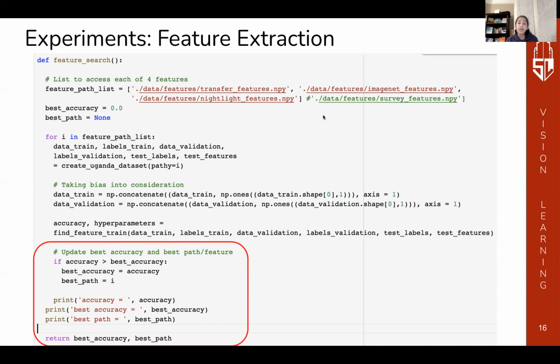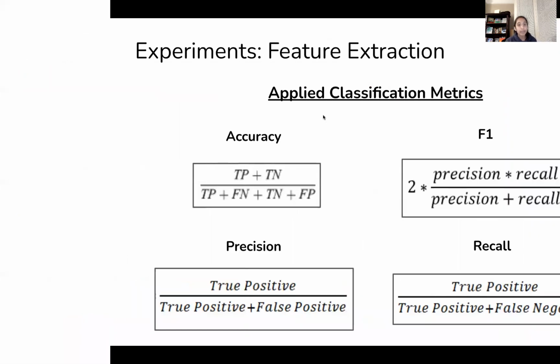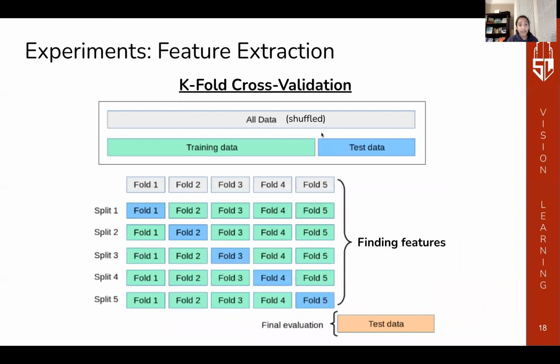But of course, we needed more than just accuracy to come to a conclusion. Therefore, we used various classification metrics to monitor and measure the performance of the model during training and testing. In particular, we evaluated the accuracy as well as precision, recall, and F1 scores, with and without bias as a factor. The F1 score conveys the balance between the precision and the recall. Lastly, we integrated a k-fold cross-validation method, especially useful when data available is limited. It enabled us to obtain an accurate estimate of the performance of the features on unseen data.